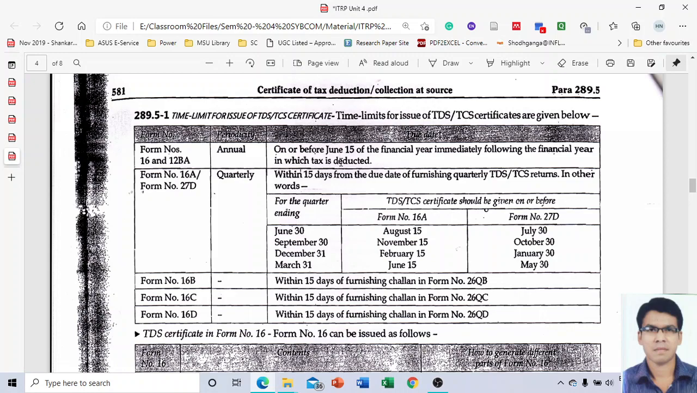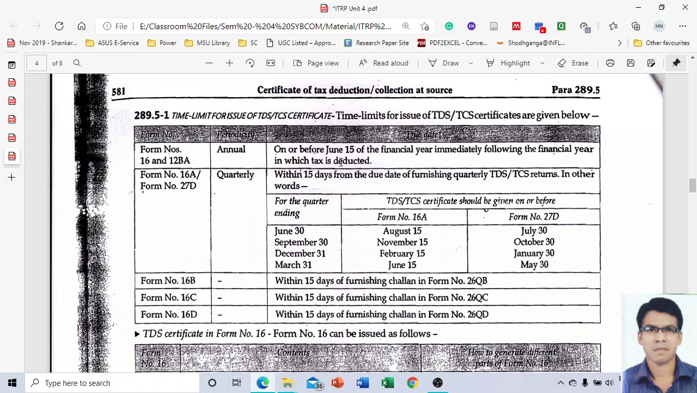For the third quarter ending on 31st December, you are supposed to issue form 16A on or before 15th of February. In case of TCS, it is on or before 30th of January. For the last quarter ending on 31st March, the due date is on or before 15th of June, and in case of TCS, on or before 30th of May. These are the due dates which are supposed to be followed by each deductor and collector for the issuance of the TDS and TCS certificate.